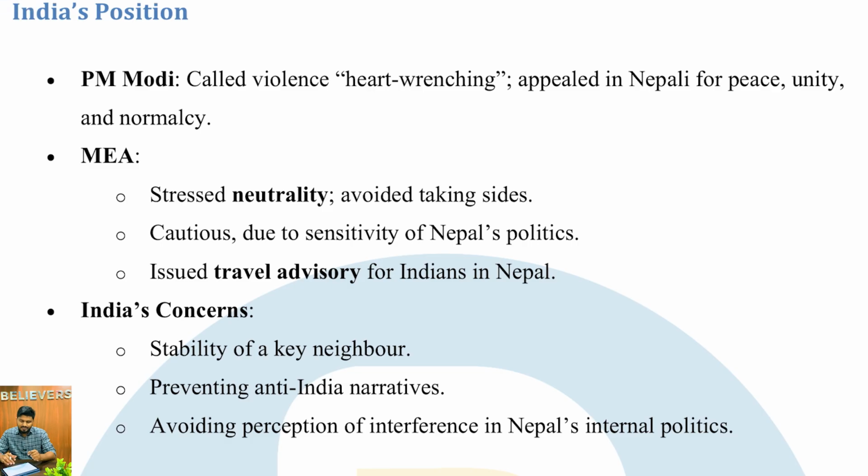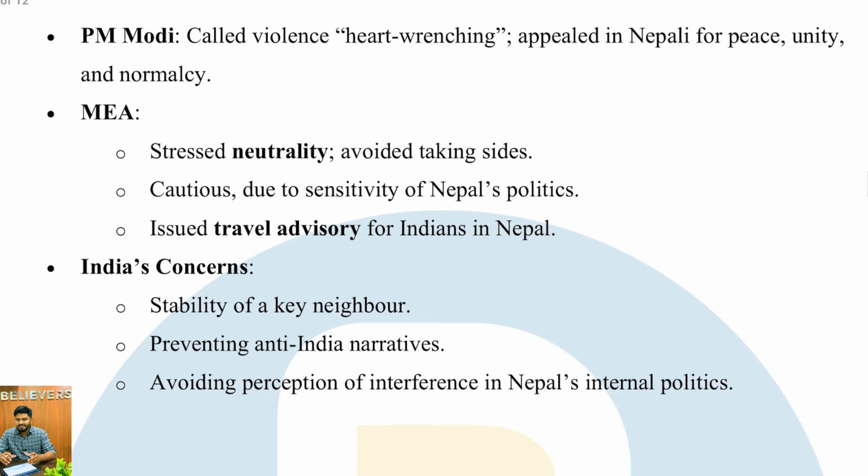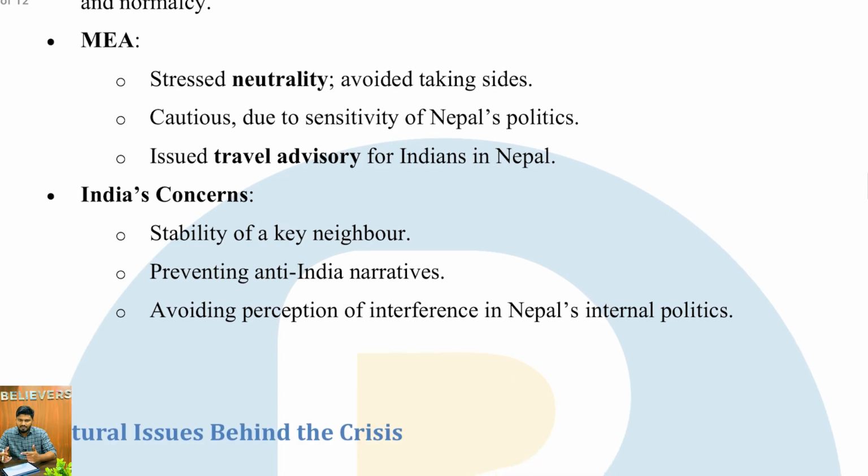Next, India is cautious due to the sensitivity of Nepal's politics and issued a travel advisory to Indians in Nepal. And the Indian concerns are mainly about the stability of a key neighbor, because if anything wrong happens in the neighborhood, the spillover effects are experienced by India. Preventing anti-Indian narratives, because whenever any issue happens in the neighborhood, India becomes a target. That is what happened in Maldives. That is what happened in Bangladesh. That is what always happens in China and Pakistan. So we have to avoid this happening in Nepal now.